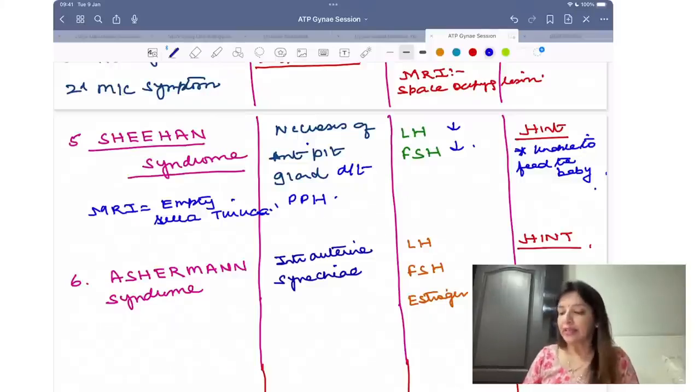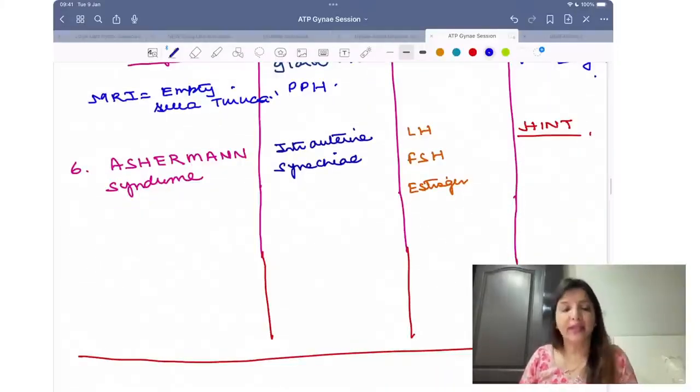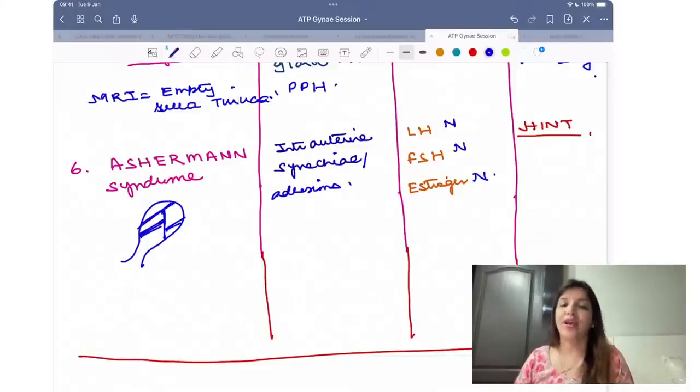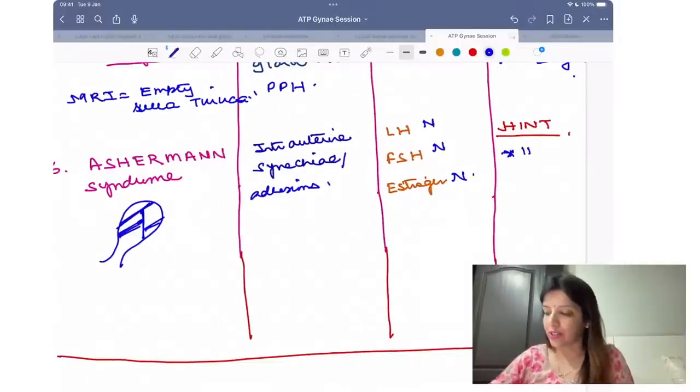Then comes Asherman syndrome. In Asherman syndrome, you are getting a lot of adhesions inside the uterus. There are intrauterine synechiae or intrauterine adhesions. बिकॉज इसमें hypothalamus normal है, pituitary normal है, ovary normal है, so LH, FSH, estrogen, everything will be normal. Hint in the question given to you would be, they are going to say that there is history of previous curettage.